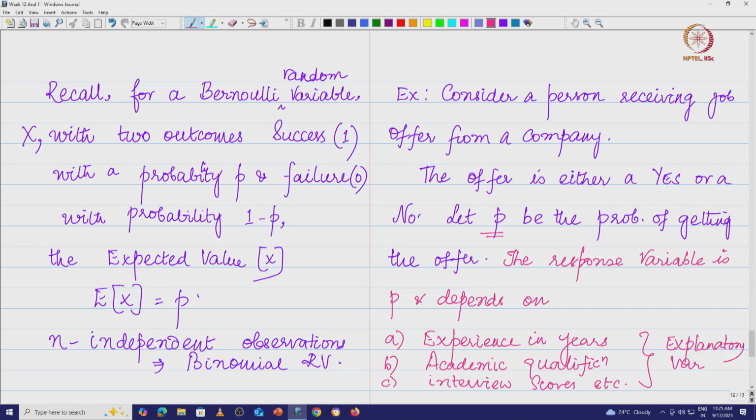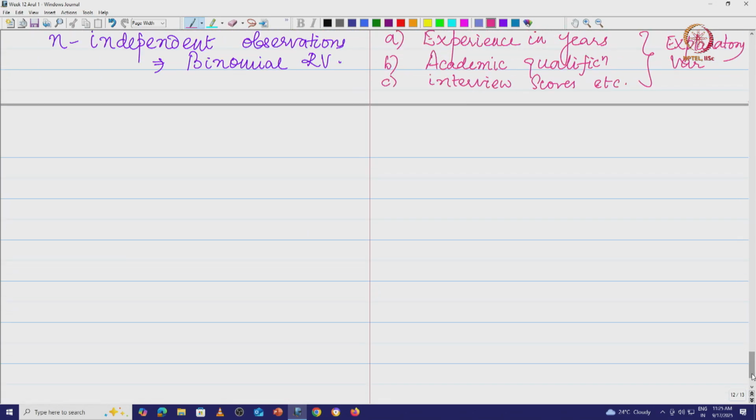Now, since you have the output which is yes or no, we want to fit a model here, and that model that we try to fit is what we call a logistic regression model. We will come to this logistic regression in a bit.